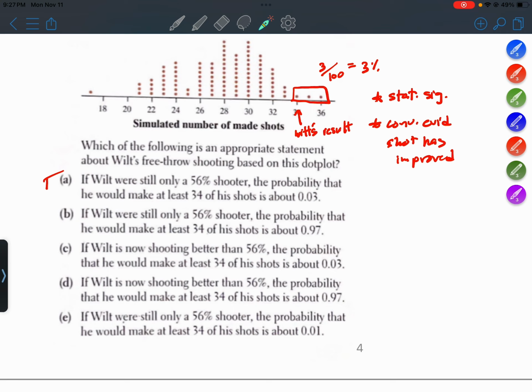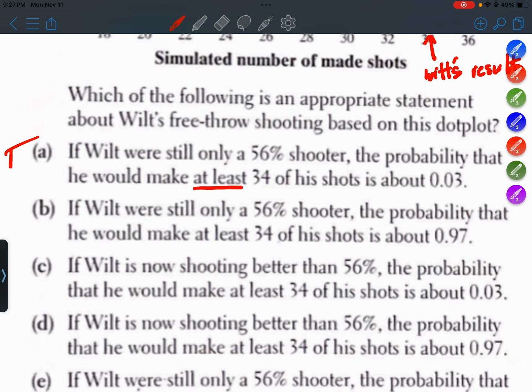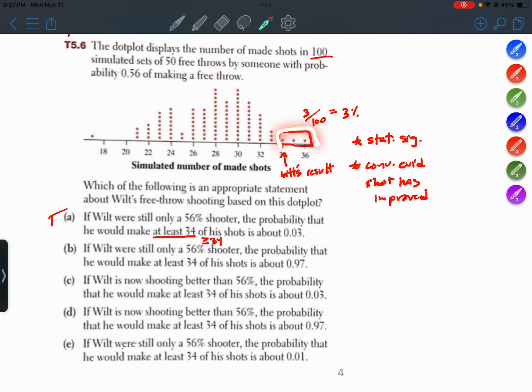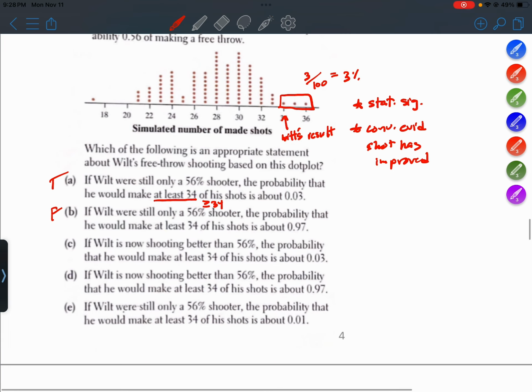Okay. B, if Wilt were still only a 56% shooter, the probability that he would make at least 34 shots is about 97%. Okay, so let's kind of clarify this. At least 34 means greater than or equal to 34, right? Which is the part that we've highlighted here. So that part is 3%. Okay. All right, so B is false. If B said 34 or less, then yeah, that would be 97% if we were looking at less than 34.